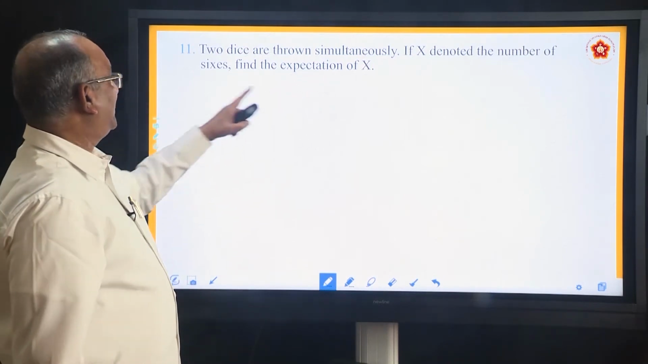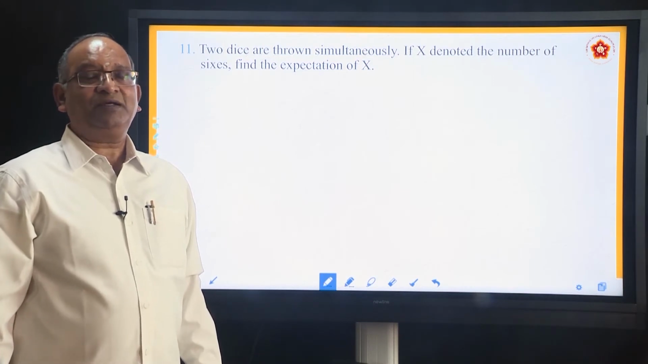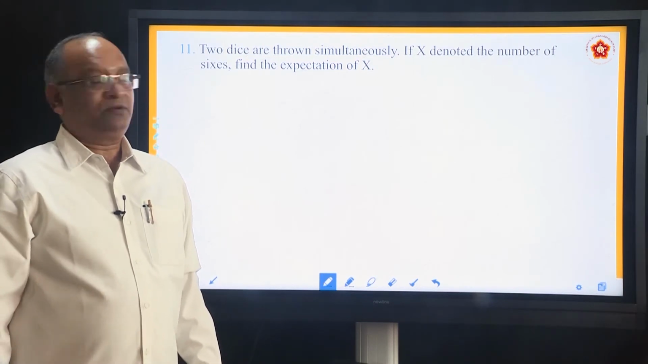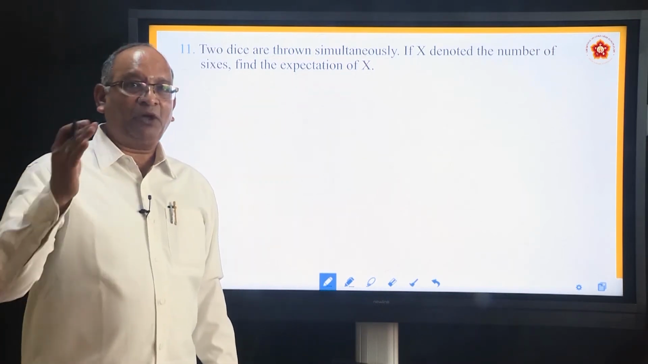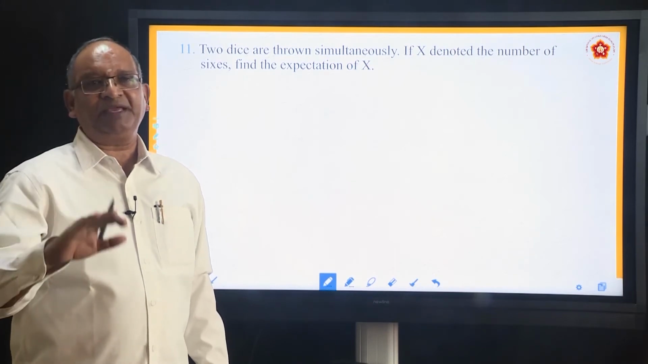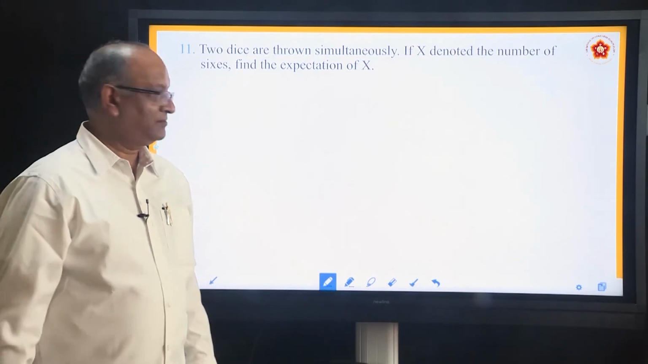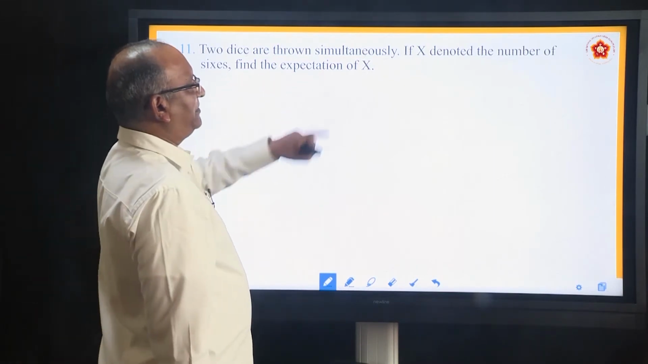If x denotes the number of sixes, x is denoting what? Number of sixes. Find the expectation of x, means not only the probability distribution, now you have to find out the mean, because mean is only called expectation. So let us have a look. 2 dice are thrown simultaneously.